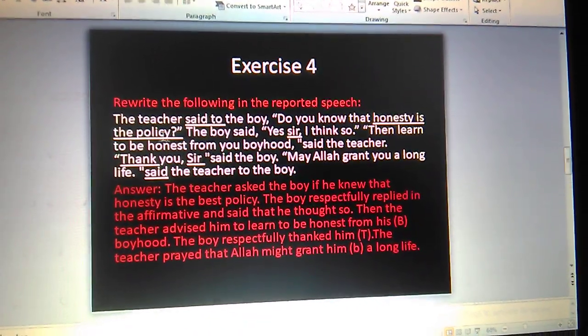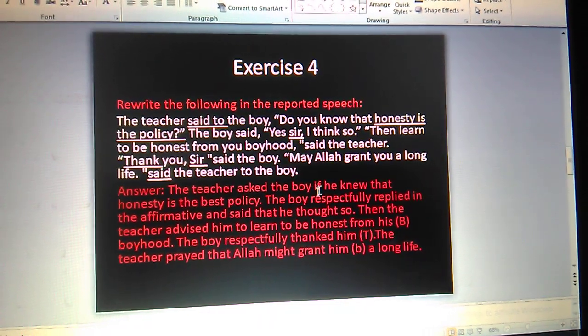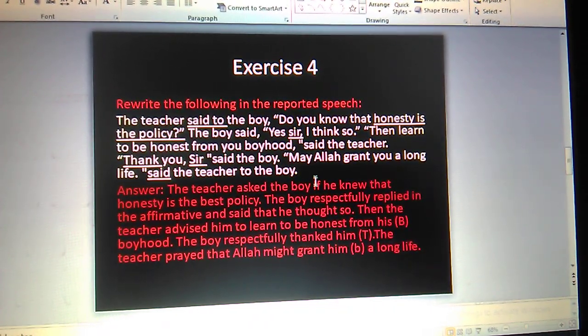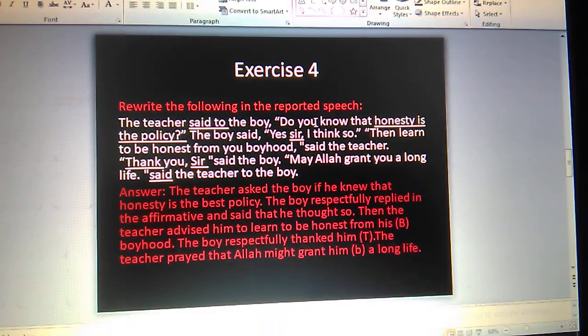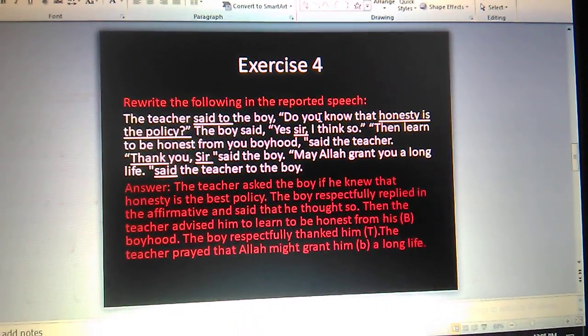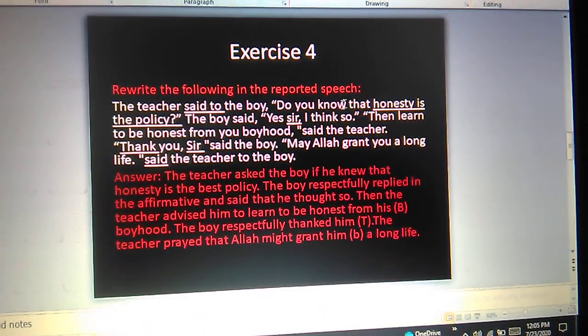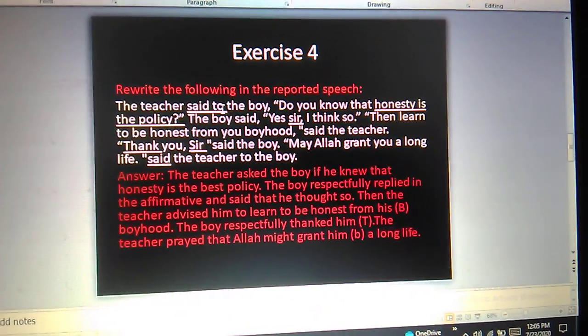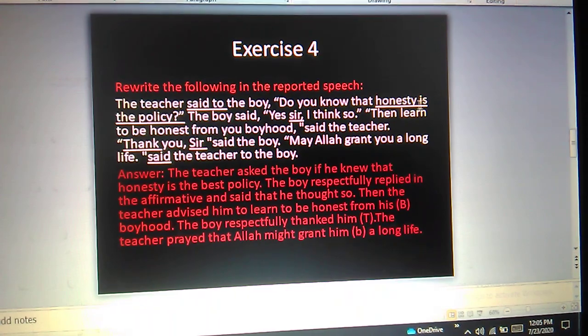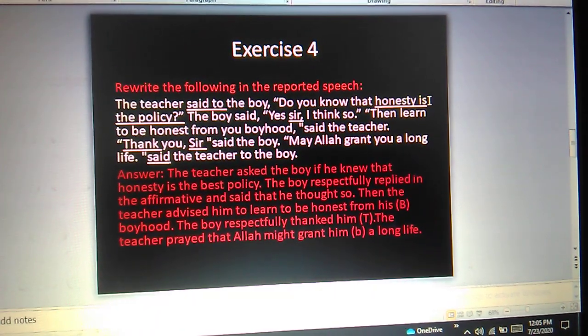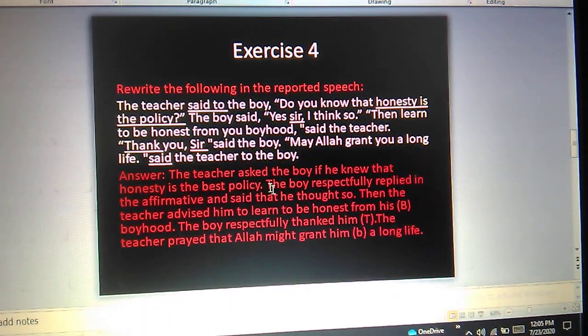We'll do that one. So the teacher asks the boy, as it is a yes-no interrogative. "If" is the connector; second person as per subject, first person as per subject, second person as per object. So the boy is "he". If he knew; the past, as here it is "asked", so "know" is changed into "knew". That honesty is the best policy. "Is" wouldn't be changed because this is a universal truth sentence.